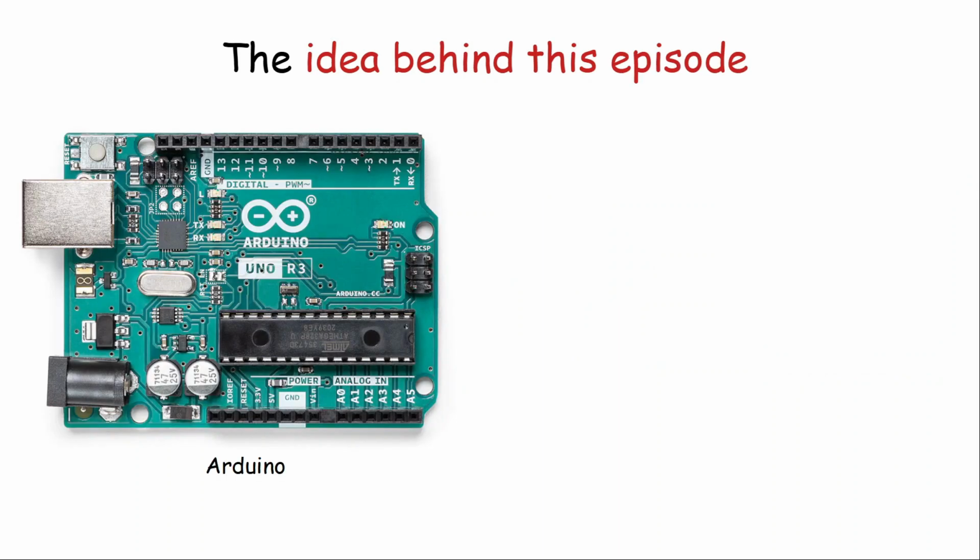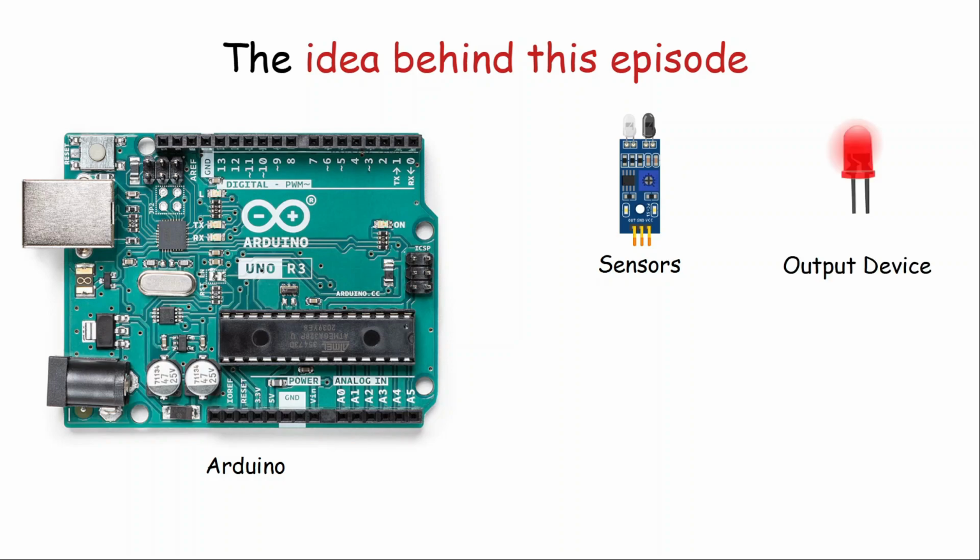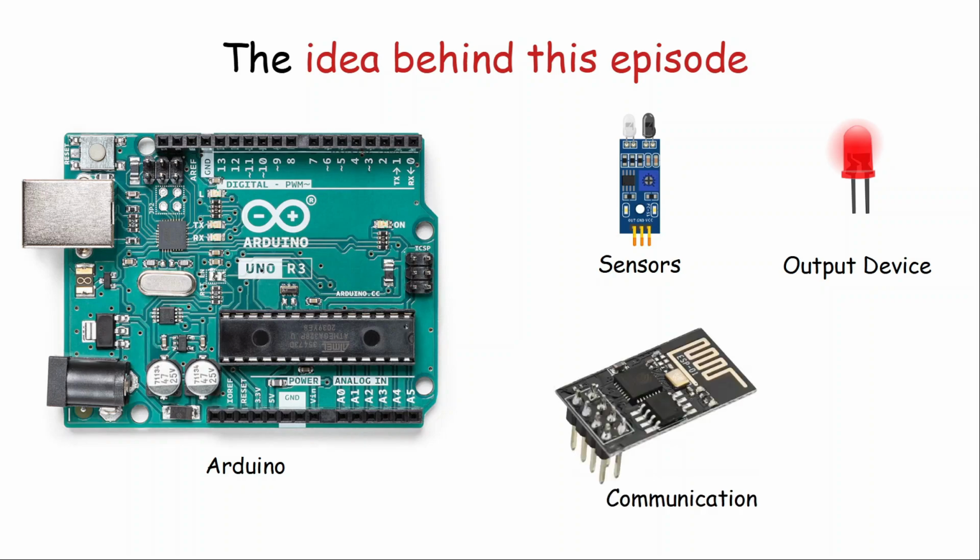The idea behind this episode is that when we study Arduino Uno, you will know why we have a microcontroller, because we want to process the data which we get from the sensors. Why do we have sensors? Because we want to convert our physical world into the digital world, or observe the parameters of the problem from the physical world so that we can solve our problem, or understand nature. Why do we have output devices? Because we want to produce output in the physical world. We have communication modules or protocols like Bluetooth in order to share our data locally or through the internet. We have power sources like batteries in order to provide energy to our product.